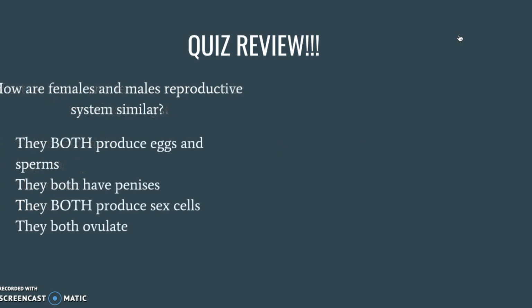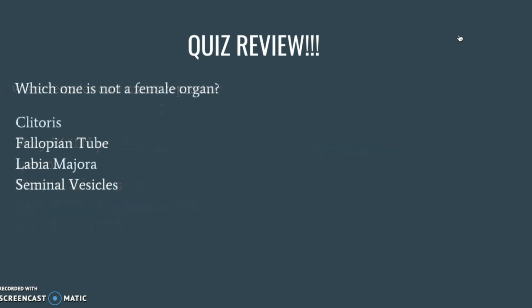How are female and male reproductive systems similar? A, they both produce eggs and sperms. B, they both have penises. C, they both produce sex cells. Or D, they both ovulate. The answer is C, they both produce sex cells.